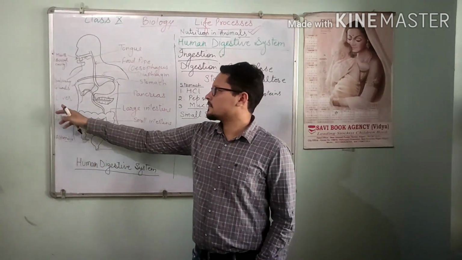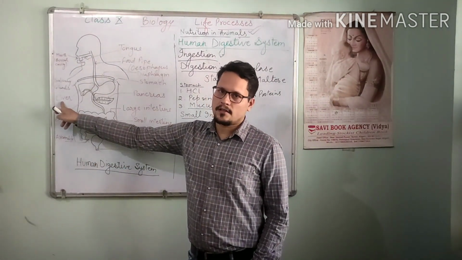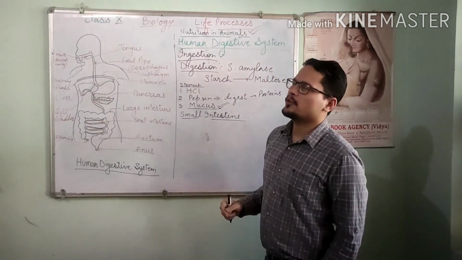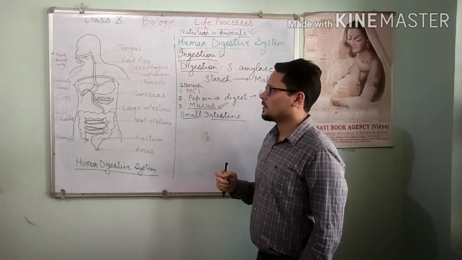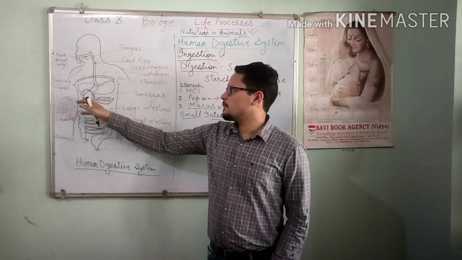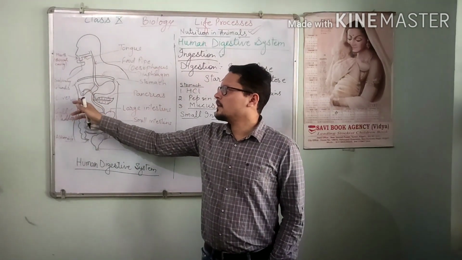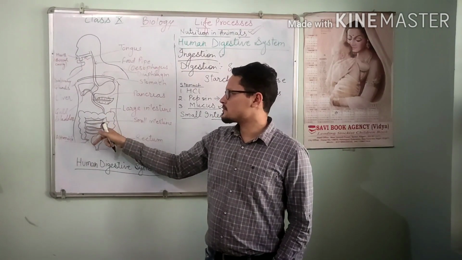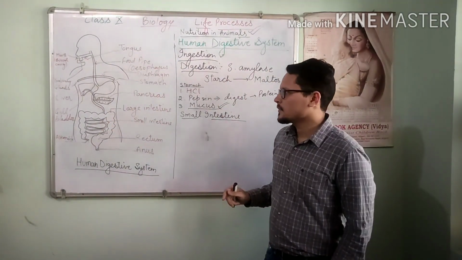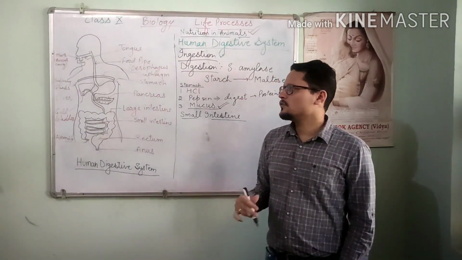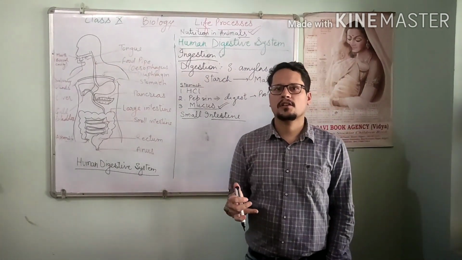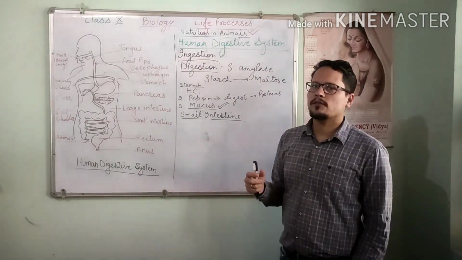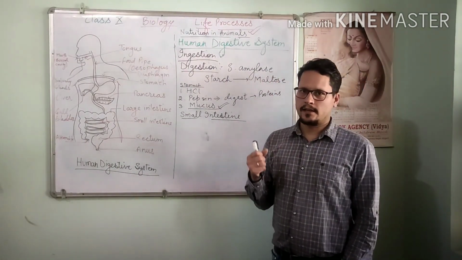So the liver, which is the largest gland in our body, produces bile. Temporarily this bile is stored in the gallbladder. From the gallbladder it reaches the small intestine, and bile has two functions. First function is to make the food alkaline.